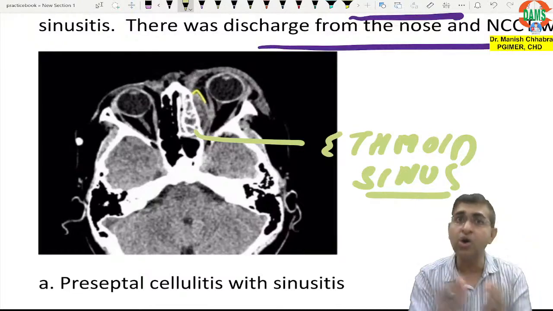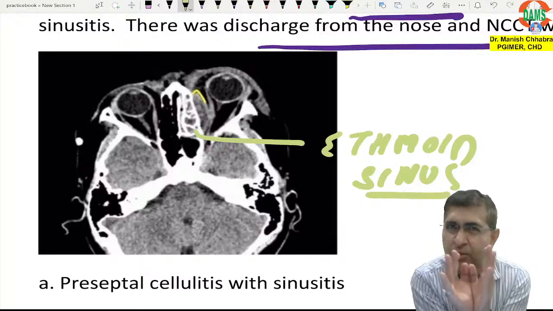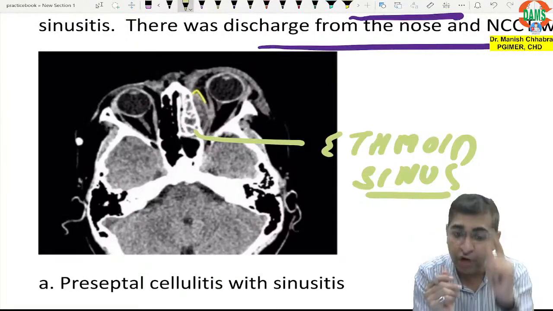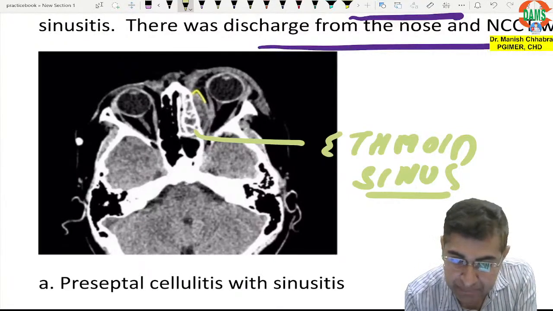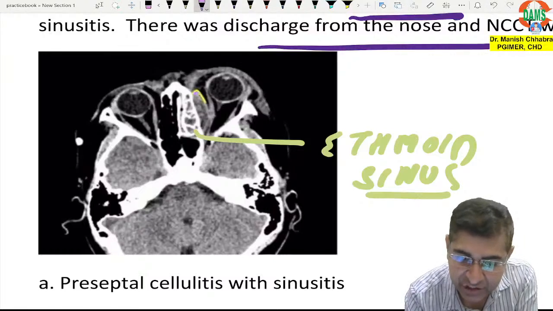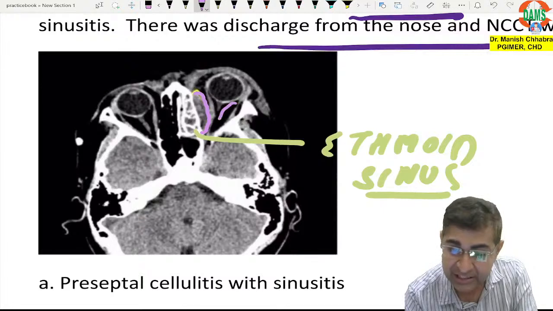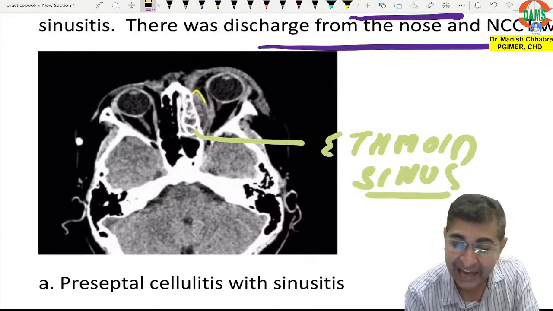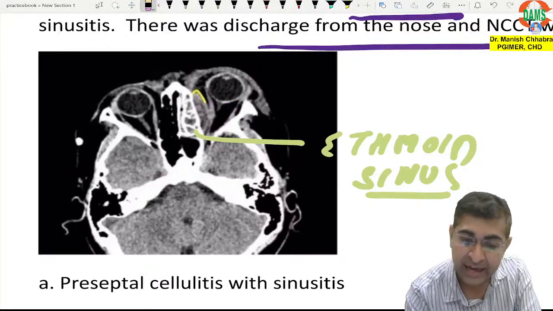But you know, ethmoid sinusitis can lead to orbital cellulitis. What is orbital cellulitis? Orbital cellulitis is when there is inflammation of the entire orbit. But here, don't get confused. Here, you can see that there is a periosteal elevation. Had there been involvement of this entire area, you would call it orbital cellulitis.